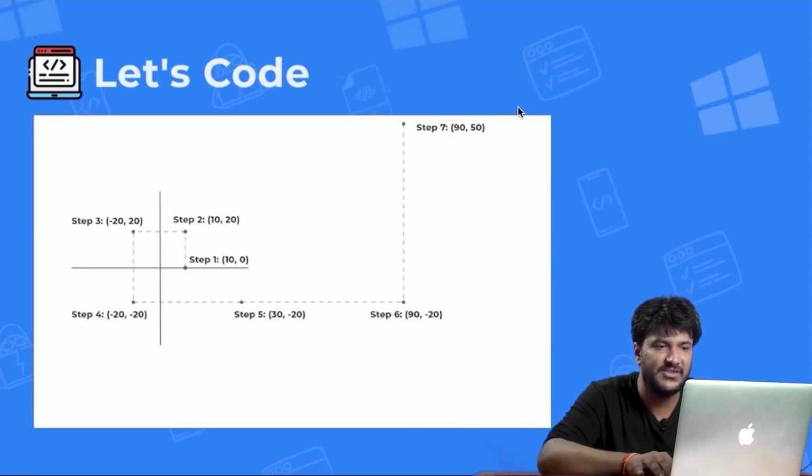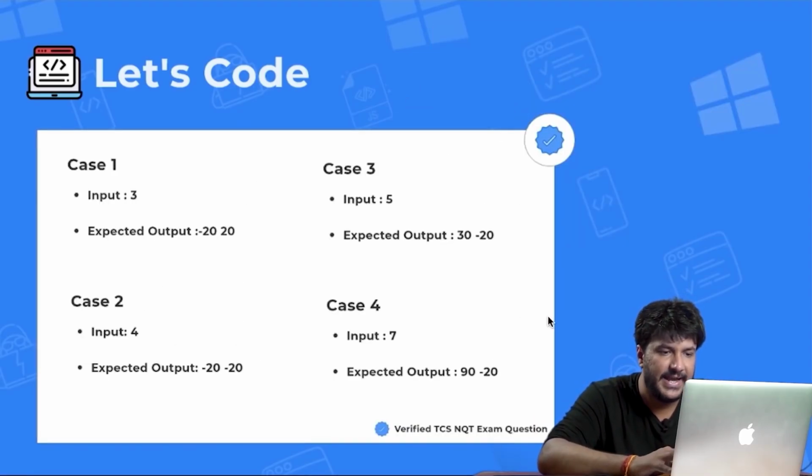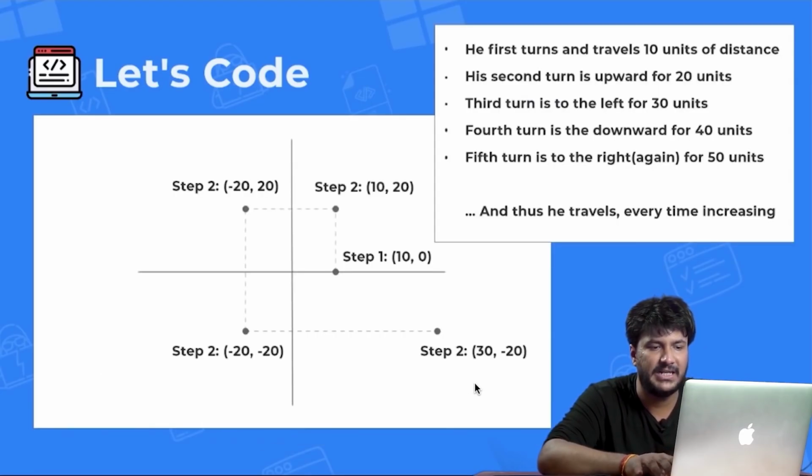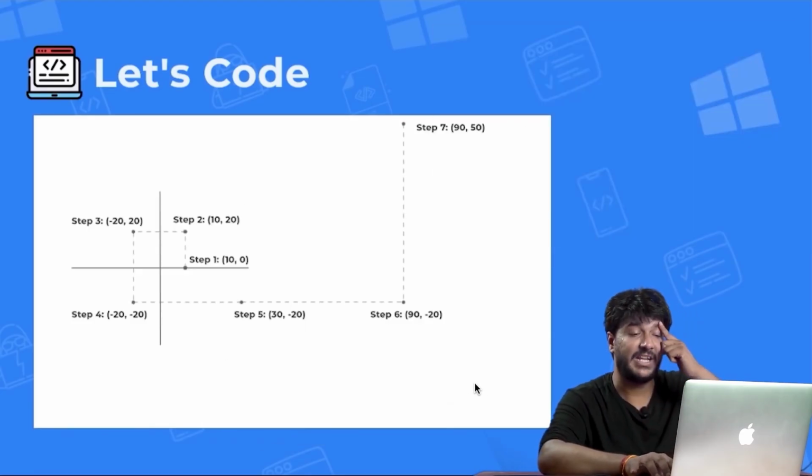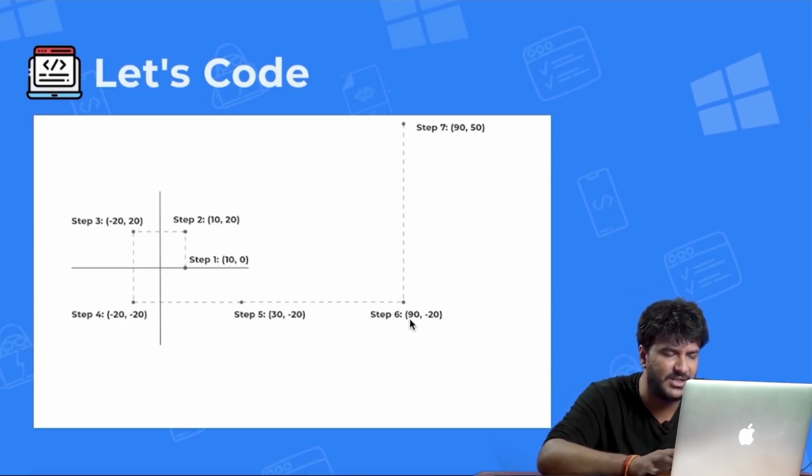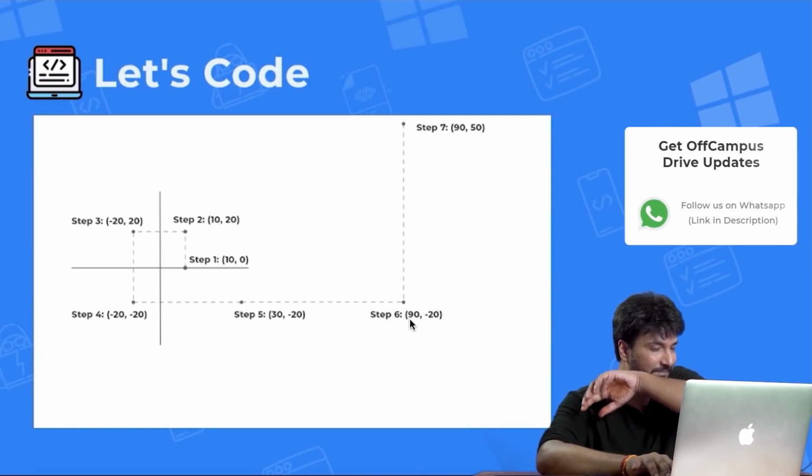Right. So if we check the test conditions here, expected output is 90, minus 20. In fact, I have written it incorrectly there. So sorry, 90, minus 20 is for step 6.